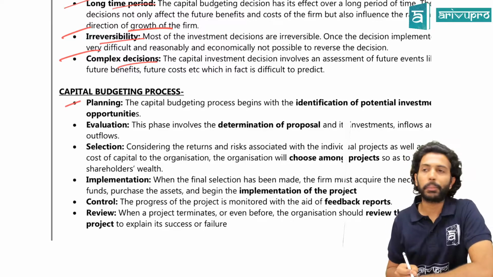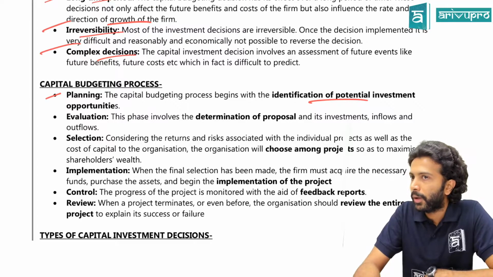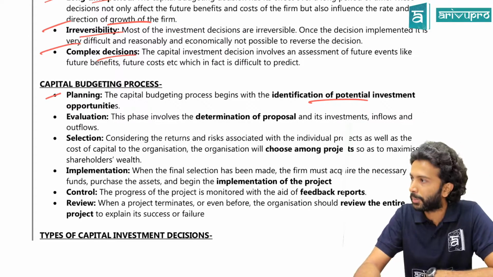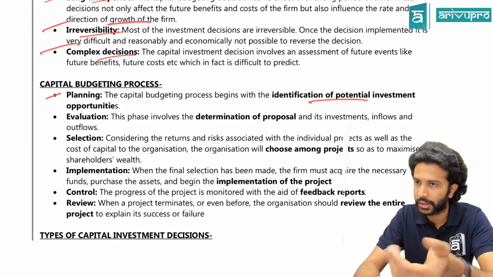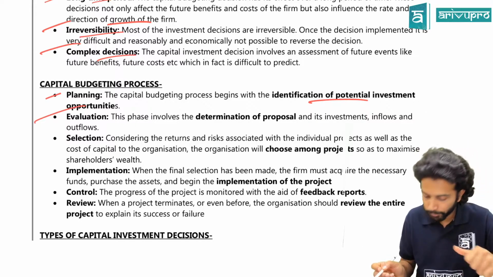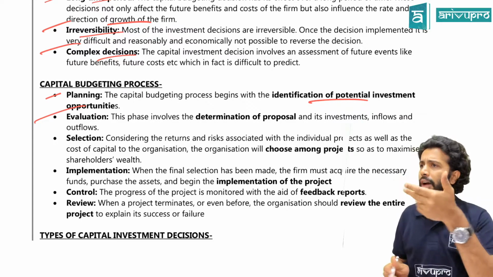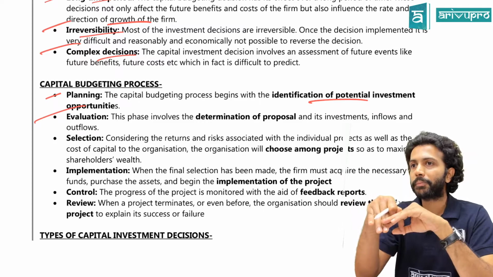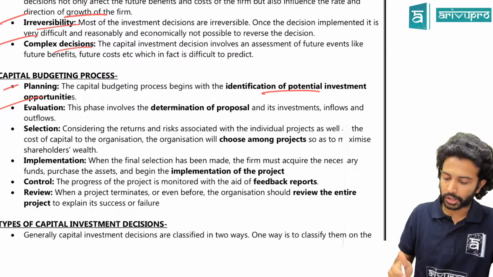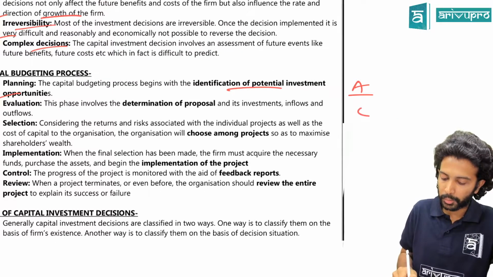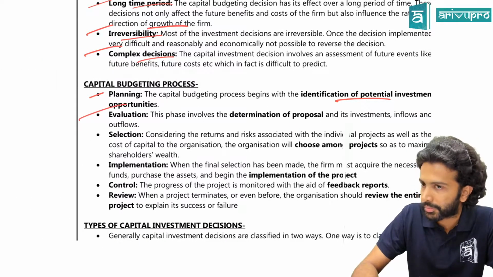First stage is your planning stage. In the planning stage, we identify various investment opportunities: whether to invest in project A, project B, project X, project Y. We analyze what opportunities we have to invest. Second one is evaluation. After determining where we can invest, we decide what the benefits of investing in this are, and what the costs are. If you want to invest in project A, you will see how much cost and how much benefit project A involves. That stage is what we call the evaluation stage.